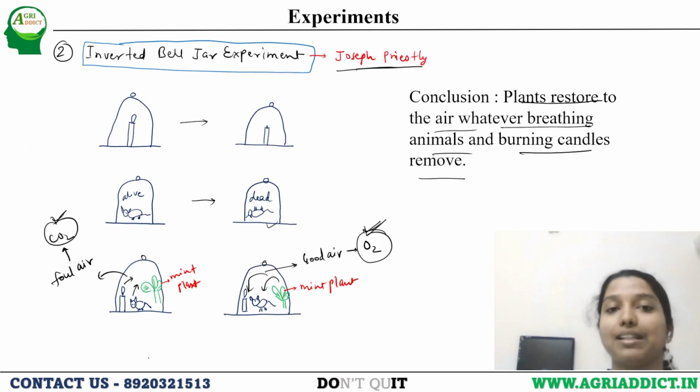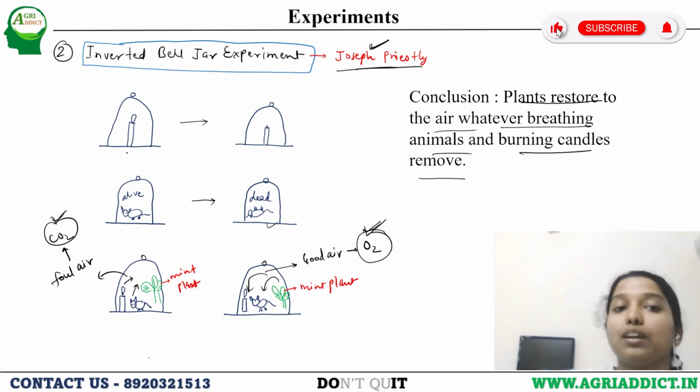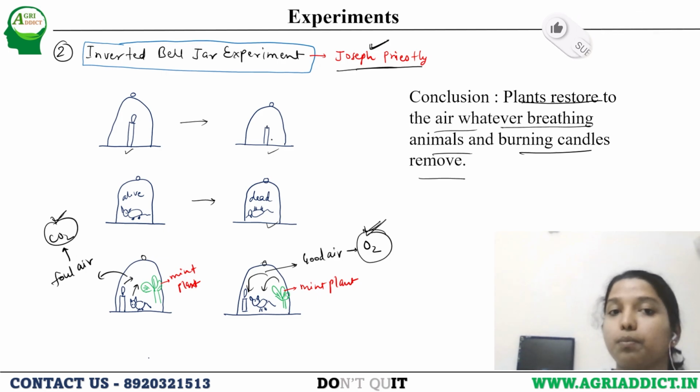Next comes the inverted bell jar experiment. This experiment was done by Joseph Priestley. In one bell jar, he put a lighted candle, and after some time he saw that the candle was no longer lit. In the second scenario, he put a live mouse inside the bell jar, and after some time he found that the mouse was dead.